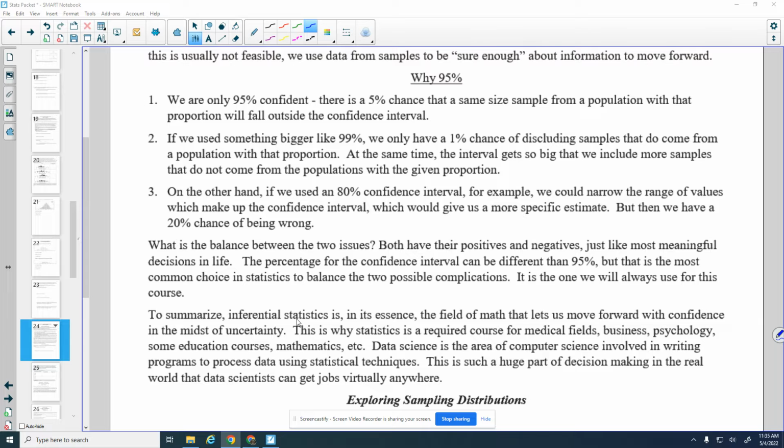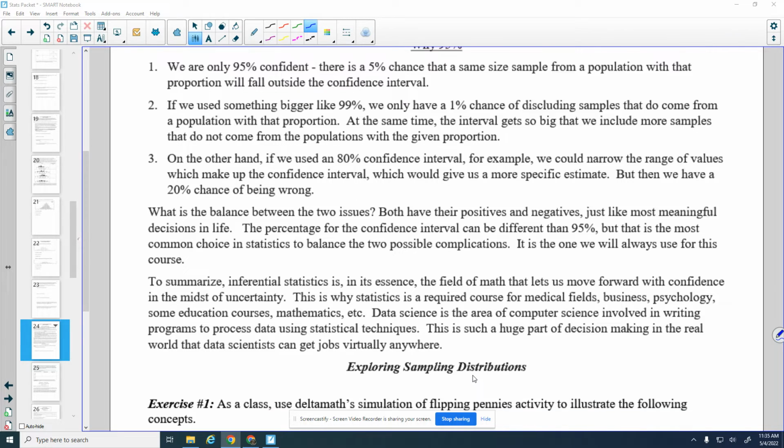To summarize, inferential statistics, statistics that makes decisions, is in its essence the field of math that lets us move forward with confidence in the midst of uncertainty. That is why statistics is a required course for medical fields, business, psychology, some education courses, mathematics, etc. Data science is the area of computer science involved in writing programs to process data using statistical techniques. This is such a huge part of decision-making in the real world that data sciences can get jobs virtually anywhere.